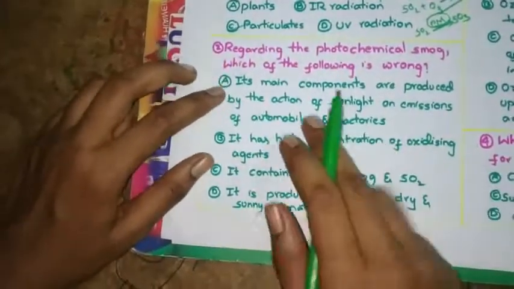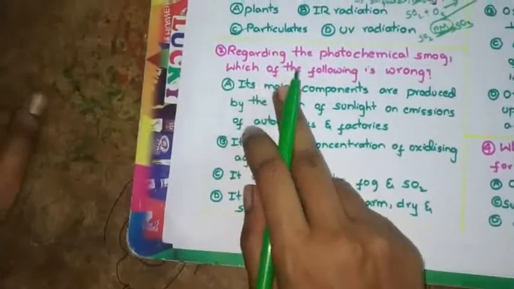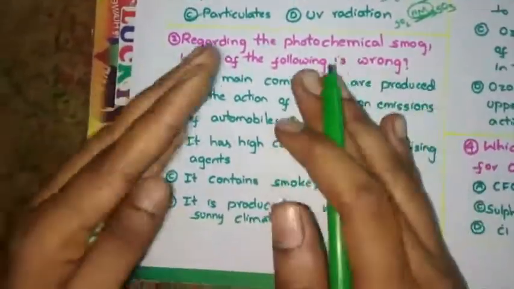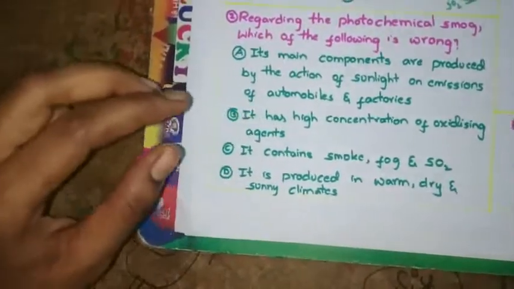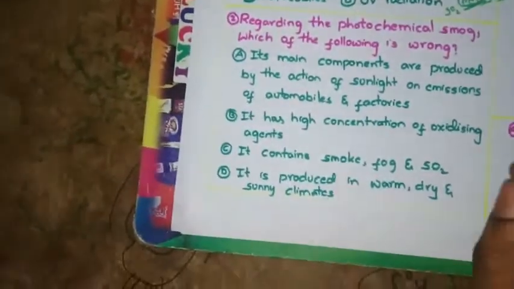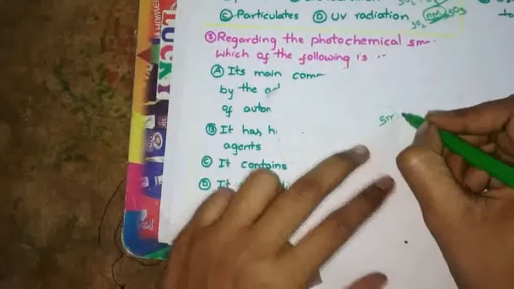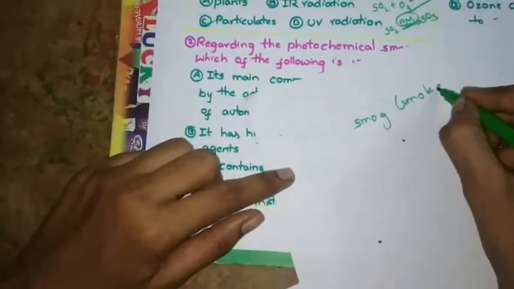Now see the second question. Regarding the photochemical smog, which of the following is wrong? Smog is of two types: one is classical smog and another one is photochemical smog. Smog is smoke plus fog.